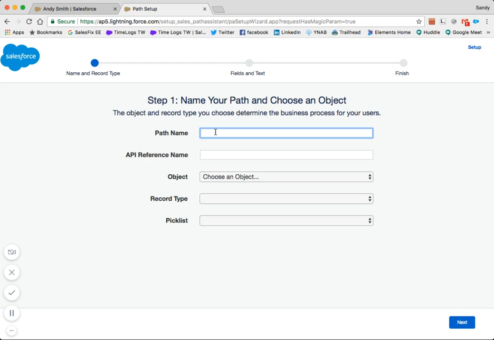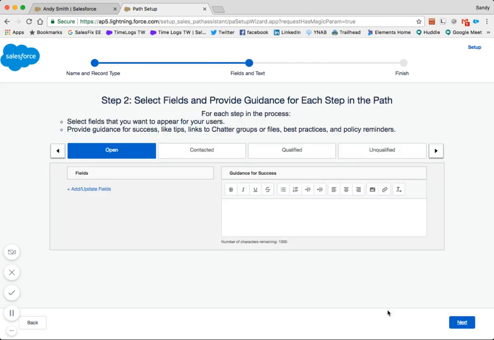We'll call our sales path Lead Sales Path. Choose the lead object, and we're using the lead status field as our sales path pick list. Select Next. The field values of the lead status field are automatically displayed for you.